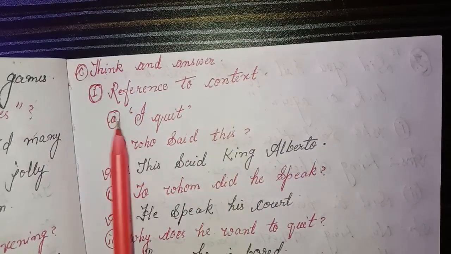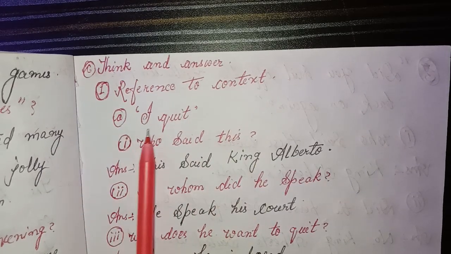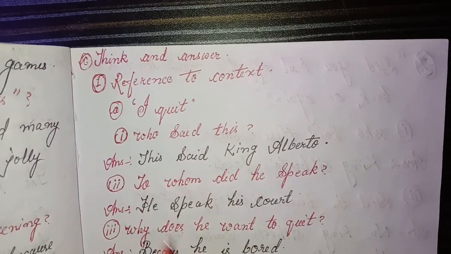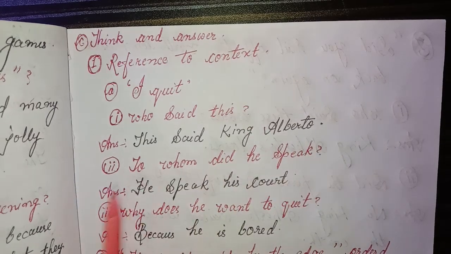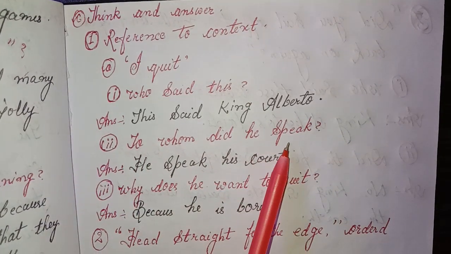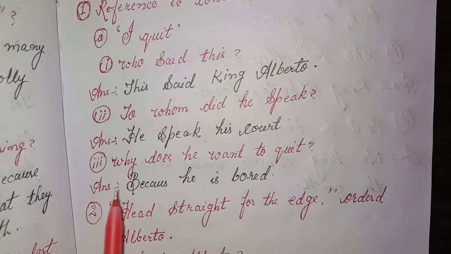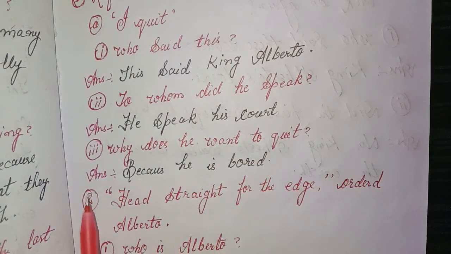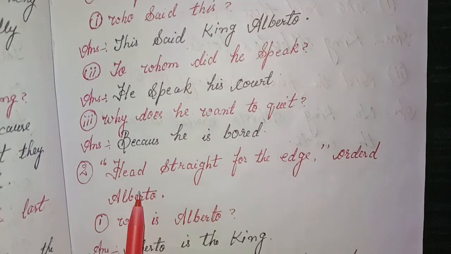See, think and answer. First, reference to context. A. Who said this? Answer. This was said by King Alberto. Second, to whom did he speak? He spoke to his courtiers. Third, why does he want to quit? Answer. Because he is bored.